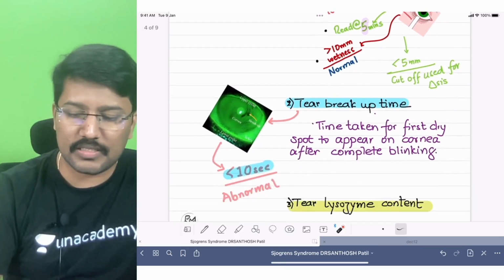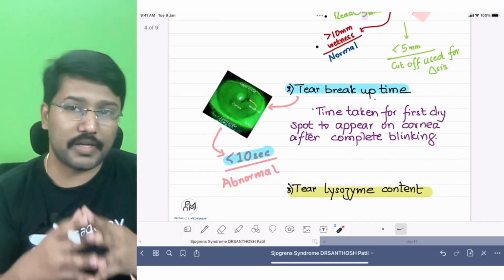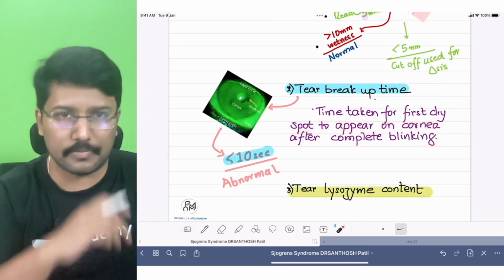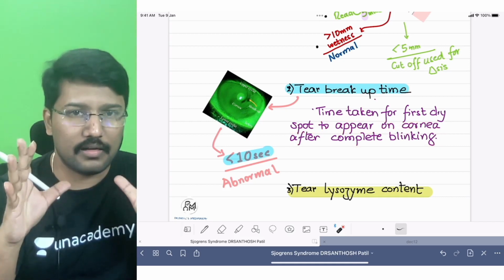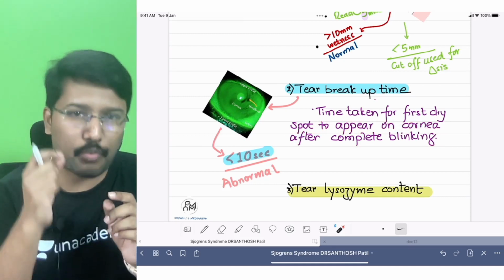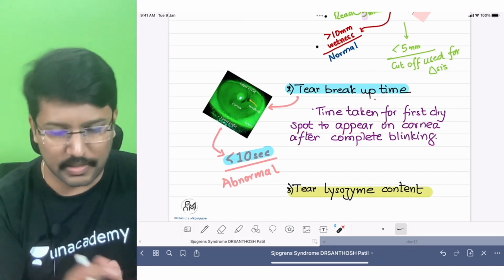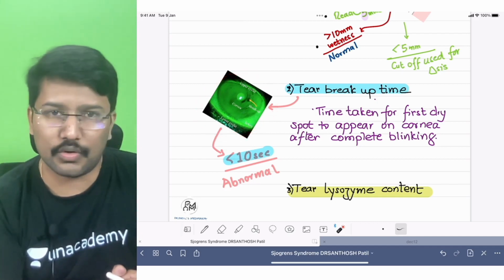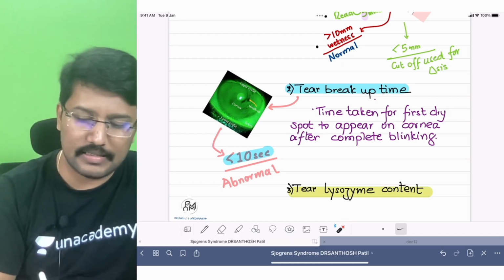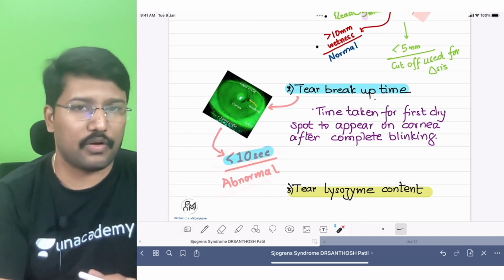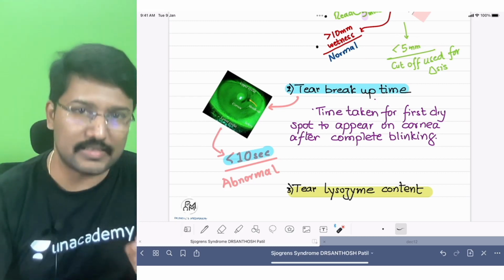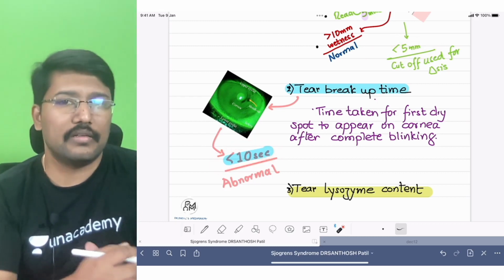We can also do something known as tear breakup time. What is tear breakup time? It is the time taken for the first dry spot to appear on the cornea after complete blinking. You have to blink the eye, then open and hold. Don't blink again, and wait for the time it takes for the first dry spot to appear on the cornea. How do we get to know? Basically, we use fluorescent materials so that we can pick up the loss of this fluorescent material. If it is less than 10 seconds, it is considered abnormal. So remember, it was 5 millimeters for the Schirmer's eye test, and it is less than 10 seconds for the tear breakup time.